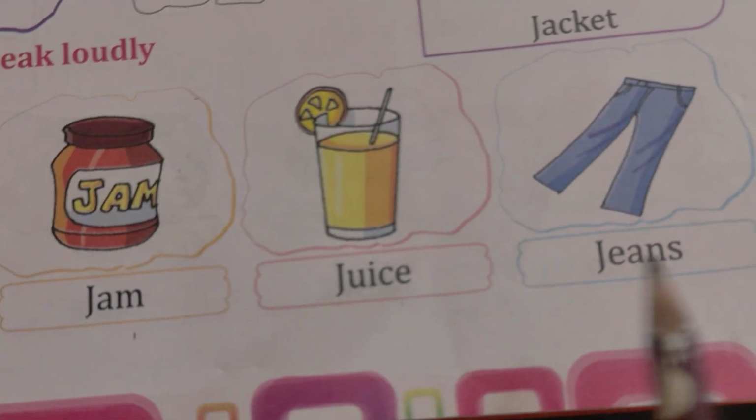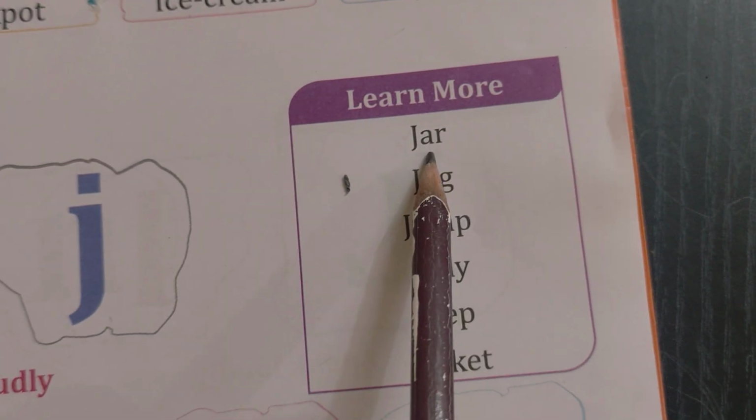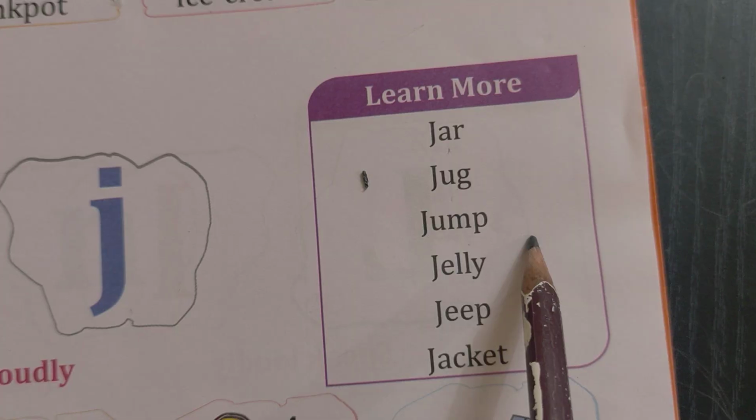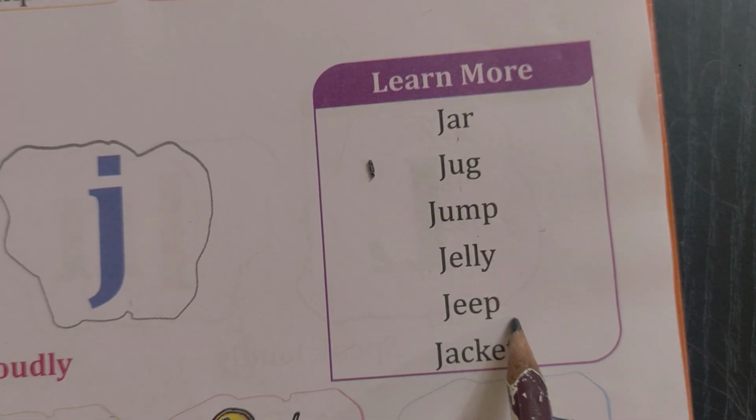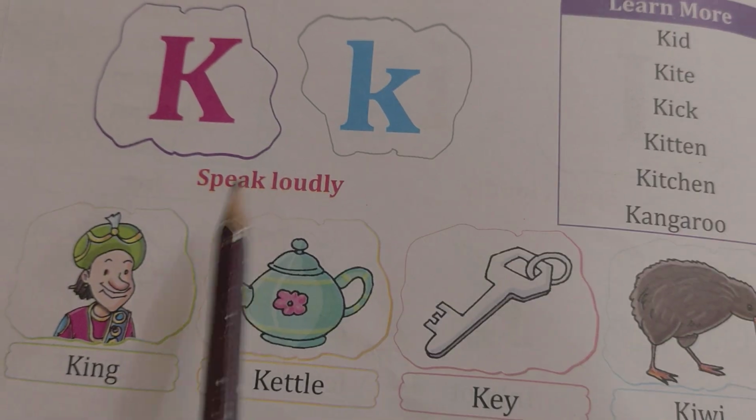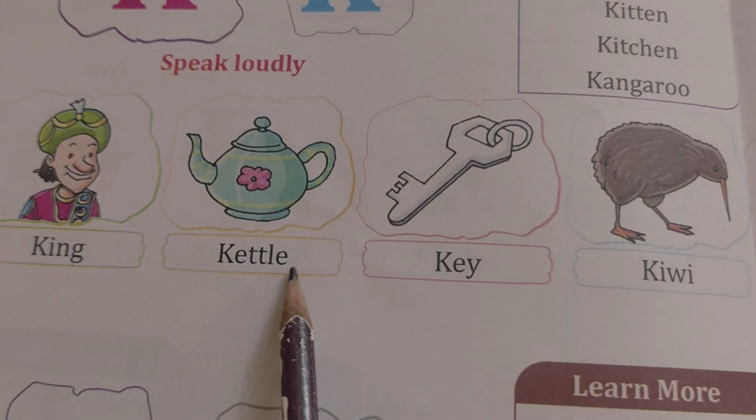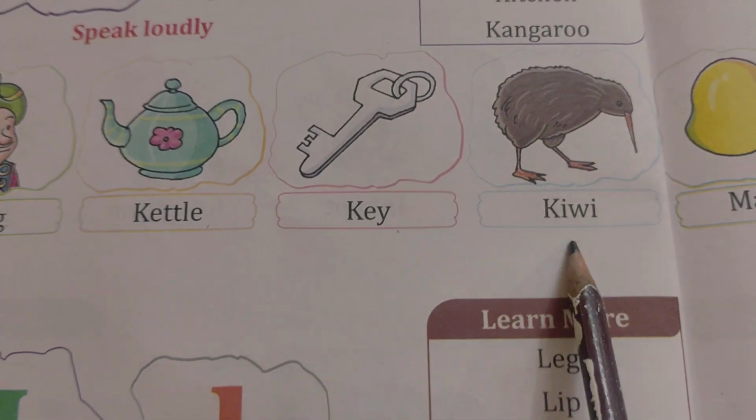J for joker, J for jam, J for juice, J for jeans, J for jar, J for jug, J for jump, J for jelly, J for jeep, J for jack. Capital K, small k. K for king, K for kettle, K for key, K for kiwi.